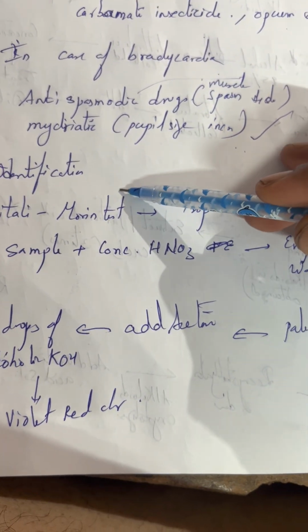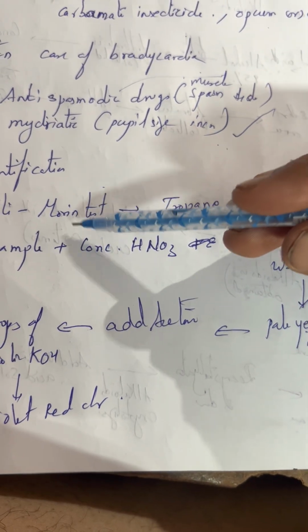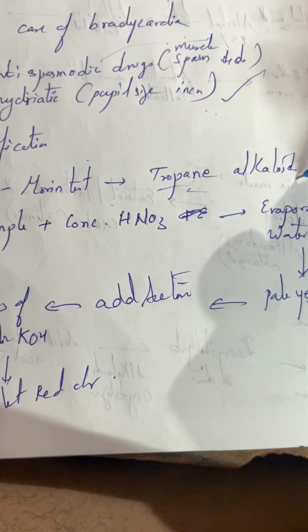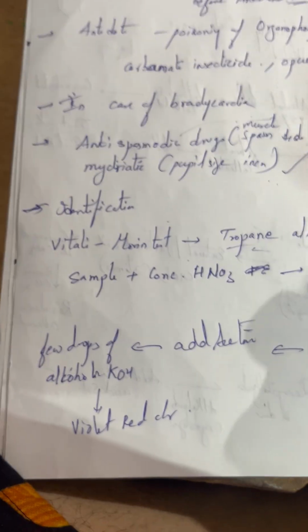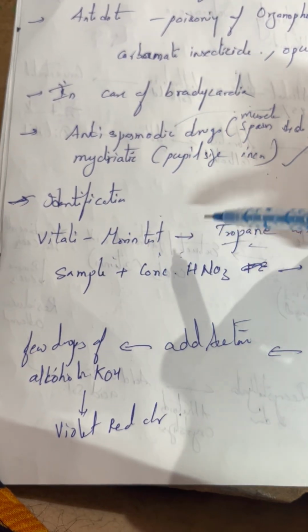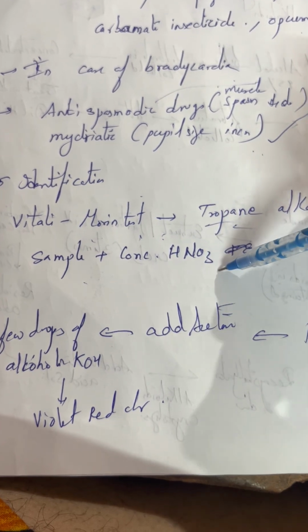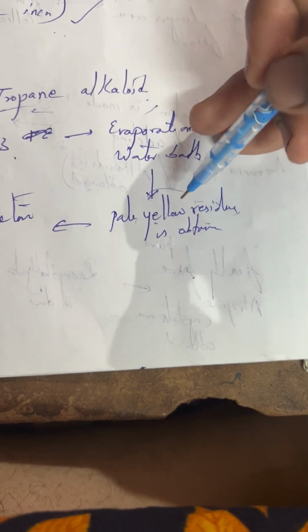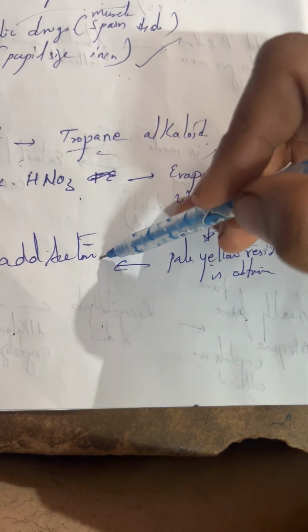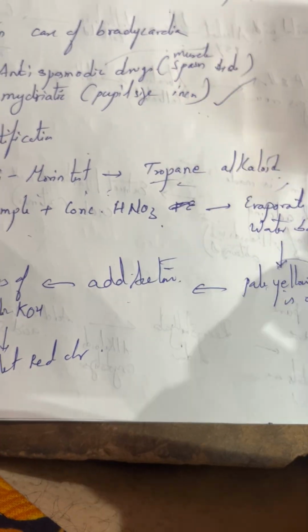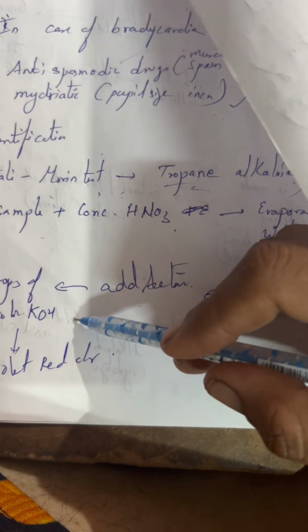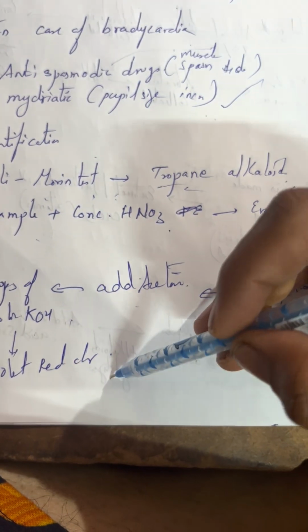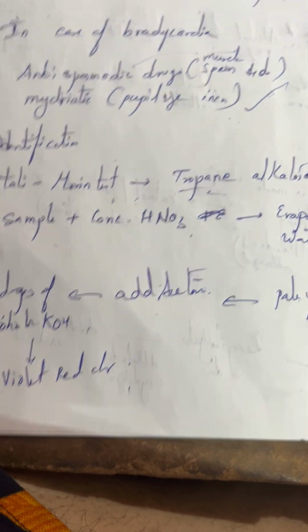Finally, the identification tests. The main test is the Vitali-Morin test, which is mainly for tropane alkaloids. As atropine is a tropane alkaloid, we have to go for the Vitali-Morin test. So the sample is taken, and to that concentrated nitric acid is added. When we evaporate on the water bath, you will get a thin layer. That layer is a pale yellow residue. Okay, pale yellow residue. When this residue is mixed with acetone and a few drops of alcoholic KOH are added, you get a violet red color. Okay, you will get violet red color.